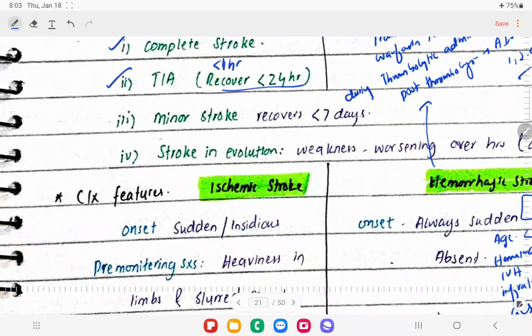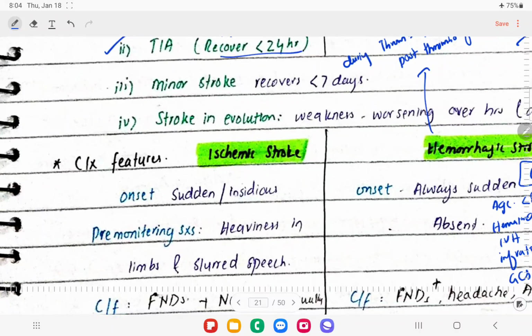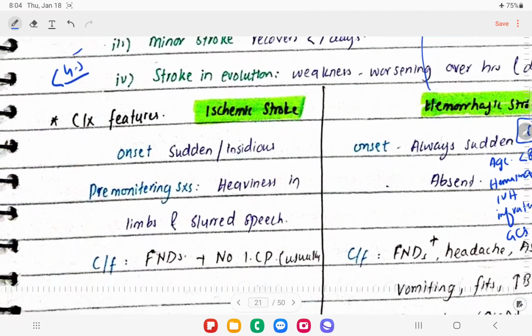We're not going to wait for 24 hours for the symptoms to completely resolve to make a diagnosis of TIA. We just go for thrombolysis, right, because the window period for thrombolysis in acute ischemic stroke is less than 4.5 hours. So we're going to act fast, right.